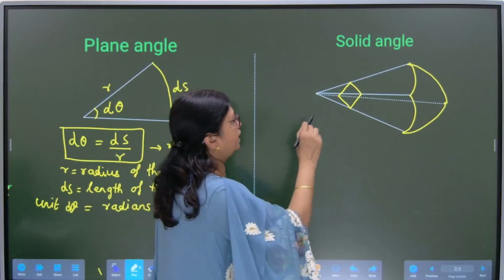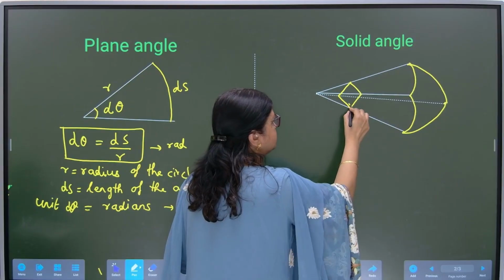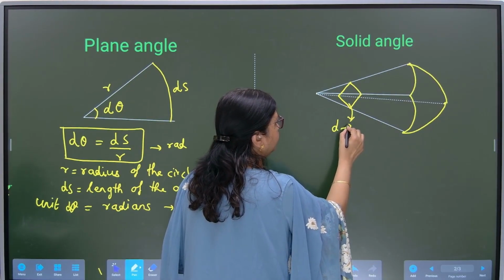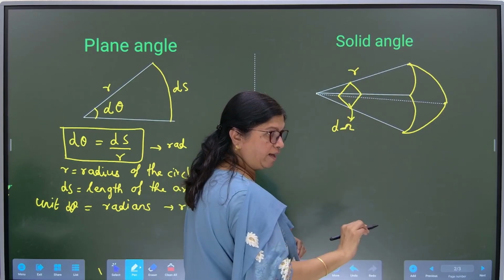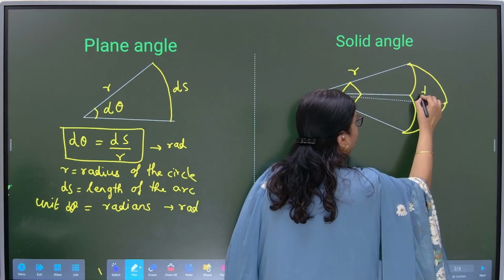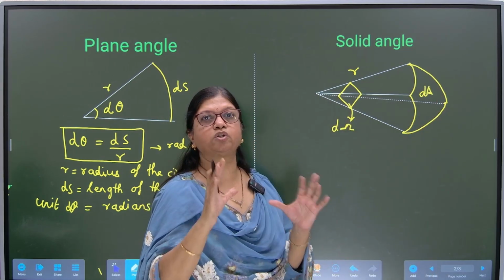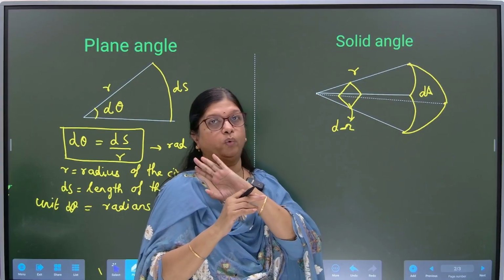So here it is the quadrilateral, which is the solid angle denoted by d omega. Okay, r is the radius of the sphere which we have considered, and dA is the intercepted portion of the sphere which was intercepted by that cone.